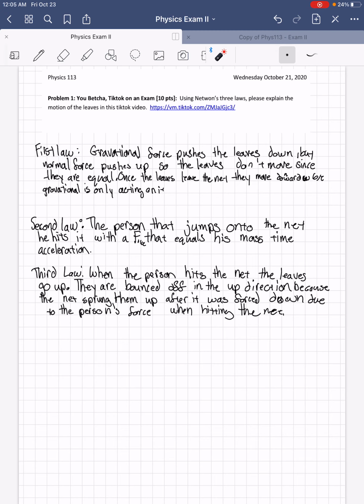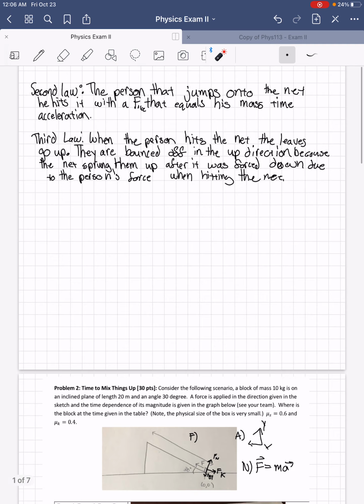And then for the third law, once the person hits the net, the leaves go up. This happened because when the net was flat, there was nothing acting upon it. But when the person hit the net, it went down with the momentum, with the acceleration it gained from the person hitting it, and then shot back up. Because for every action that occurred, there was an opposite and equal reaction, which was the net going up, which brought the leaves up, which resulted in the leaves coming down.